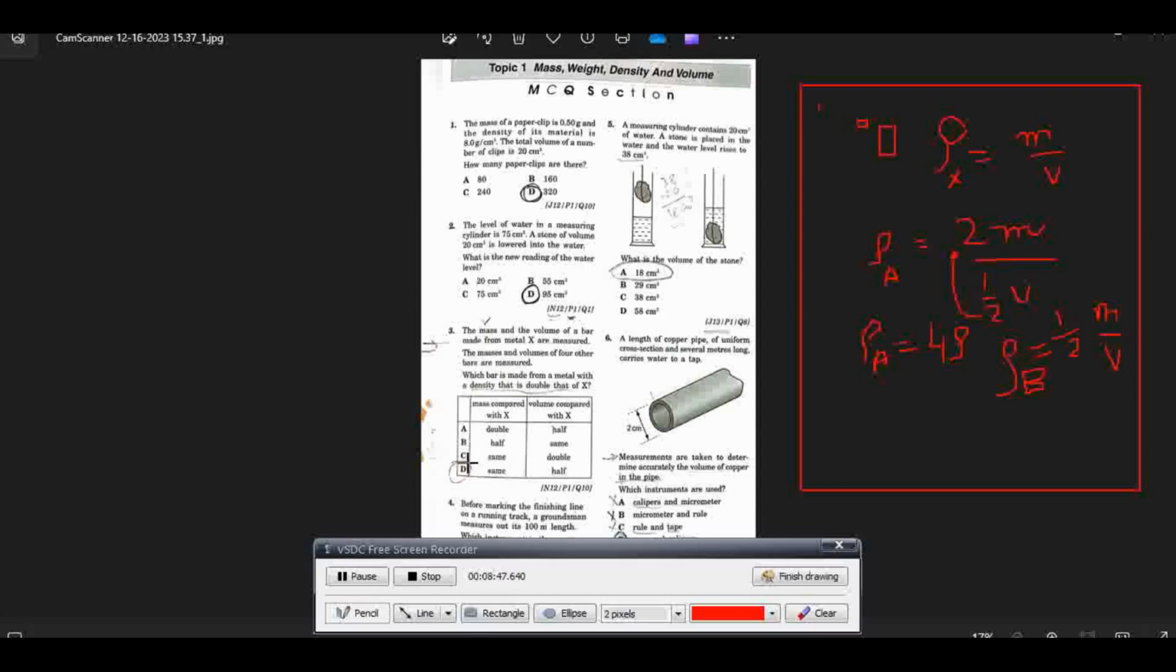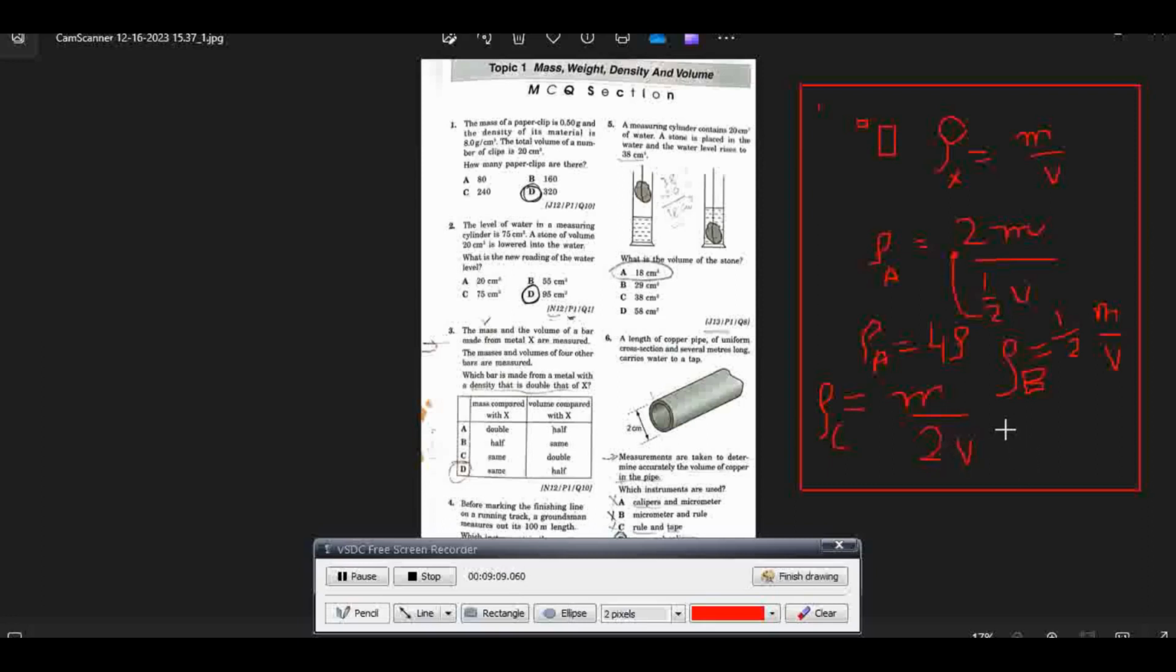Same case for C. You can check for C, rho C will be equal to... mass will remain same, volume is doubled. Again, this is 2V, so rho is 1/2 of the original density. This is not the correct answer.